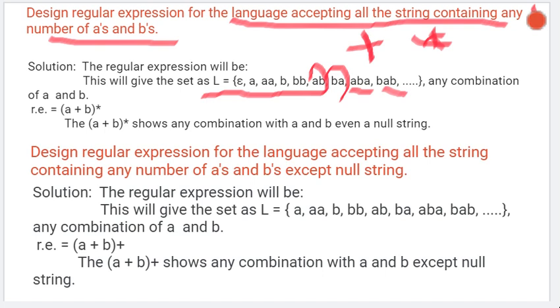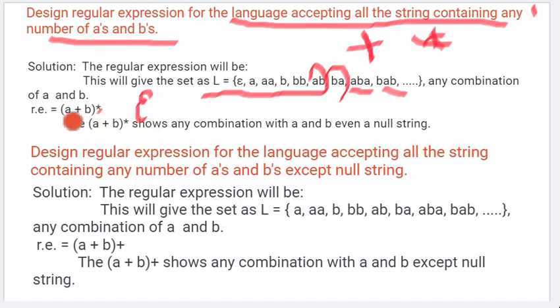If I'm saying a plus b, it means a can come or b can come. It's not mandatory that a and b both will come. That is the meaning of union. Both can come, any one can come, nothing mandatory. So that is the meaning of a or b. And we are putting a star here on the top corner. That means it can be a null string